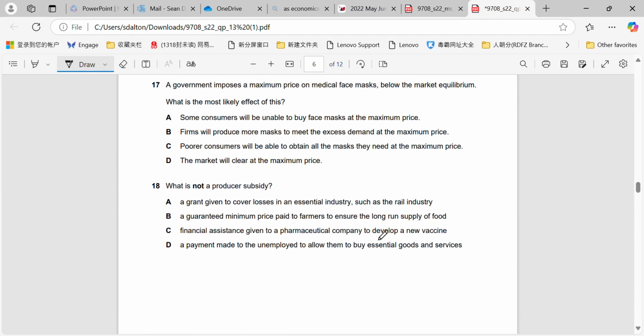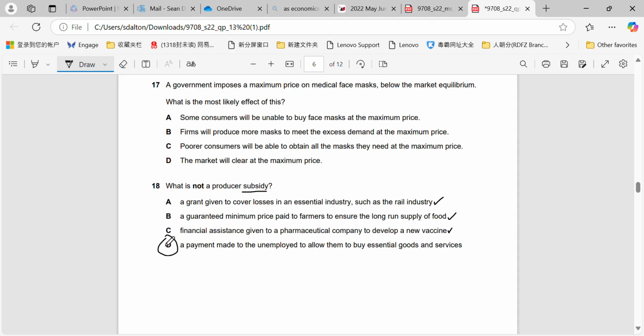Question 18. What is not a producer subsidy? Okay, grant given to cover losses in an essential industry. Well, a grant is a form of a subsidy, right? It's financial assistance. Guaranteed minimum price to ensure the long-run supply of food is also financial assistance. Then we're told in C that it is financial assistance, which we know is what a subsidy is. So it has to be D.